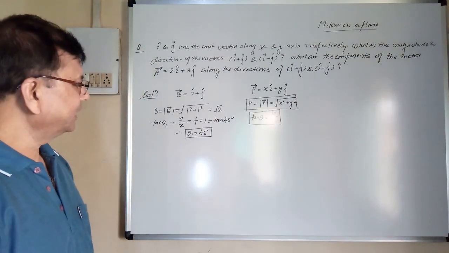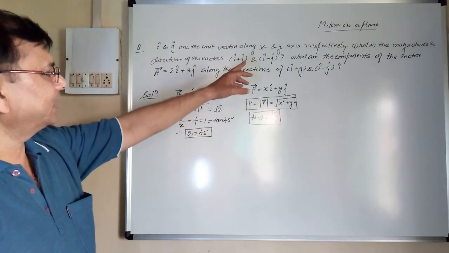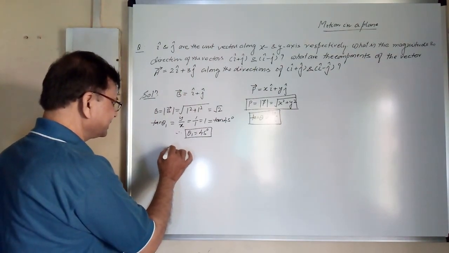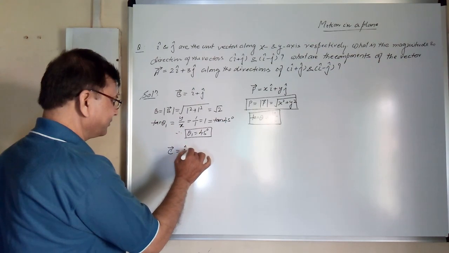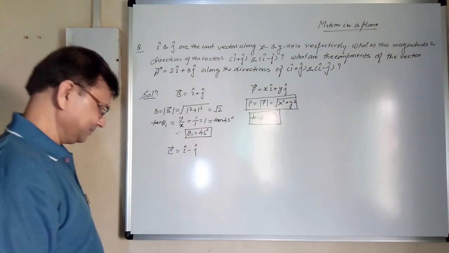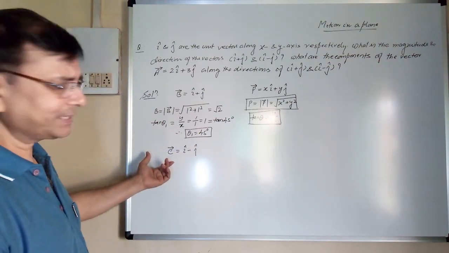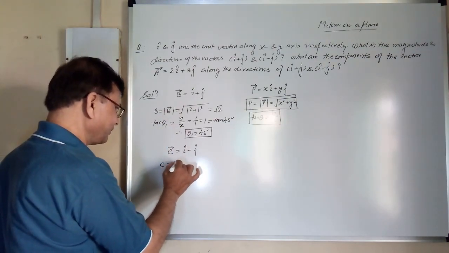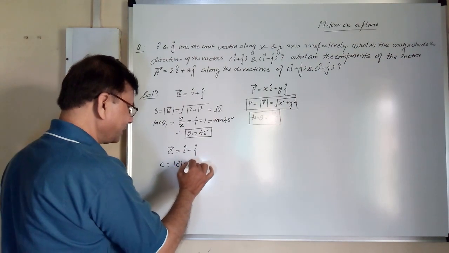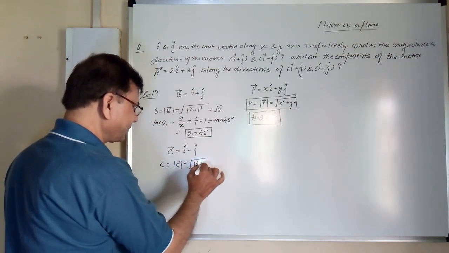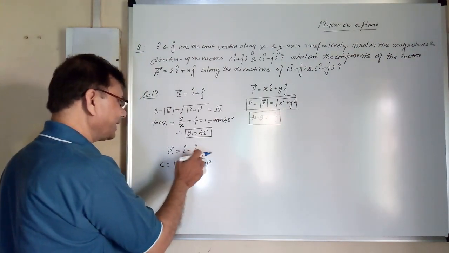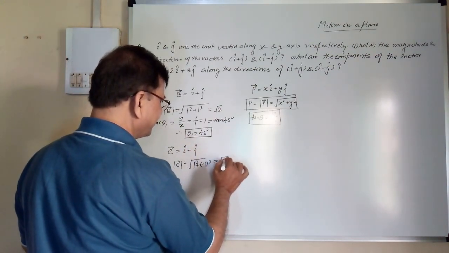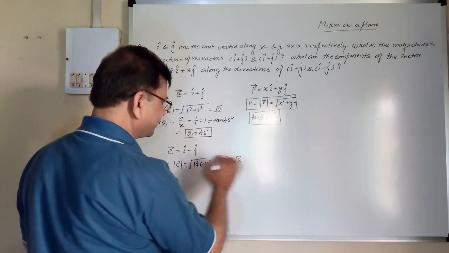Okay. Now, we will talk about another vector, that is i minus j. Let this vector be C, that is i minus j vector. We will find the magnitude of this vector. So mod of vector C is equal to under root 1 square plus minus 1 square, because y is minus 1 over here, isn't it? So that is equal to 1 plus 1, that is under root 2.